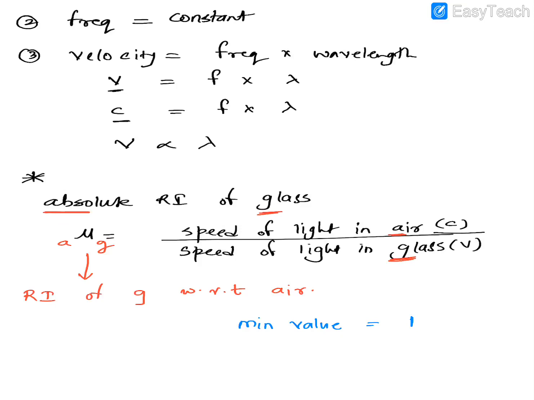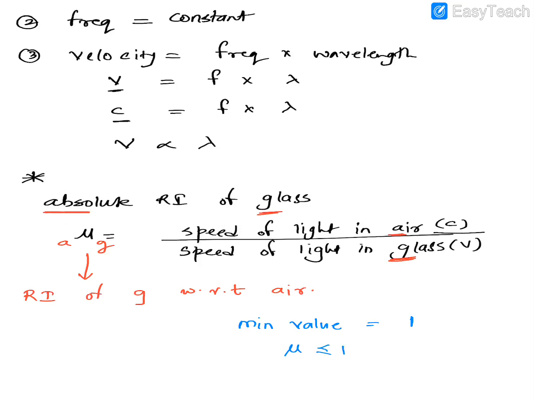If you are wondering how, see, if I do speed of light in air divided by speed of light in air, what will be your answer? 1. And if I find the refractive index of any material other than air, it will always be more than 1. Why will the refractive index always be either equal to 1 or more than 1?